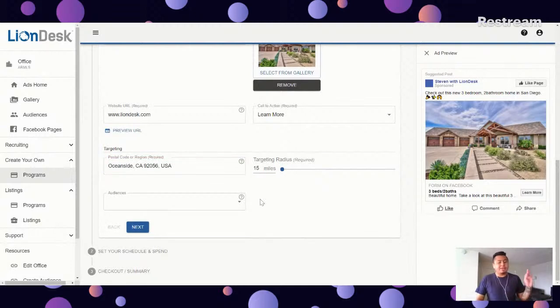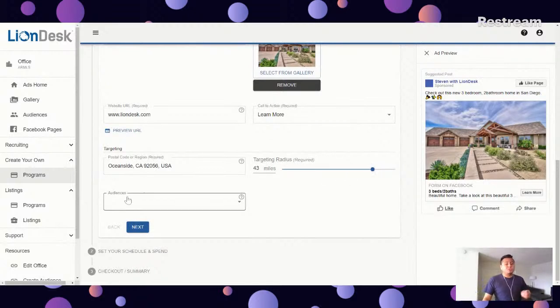I'm going to select the radius. So from this postal code, how far do I want the ad to reach, right? So the minimum is 15 miles. You can go all the way up to 50 miles, right? Just click here to move the cursor.